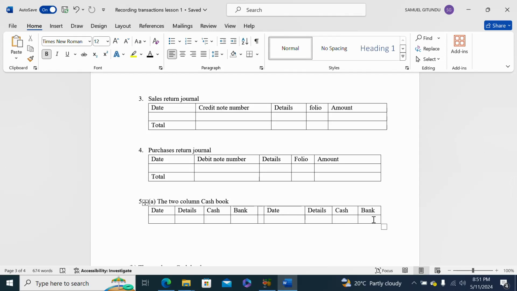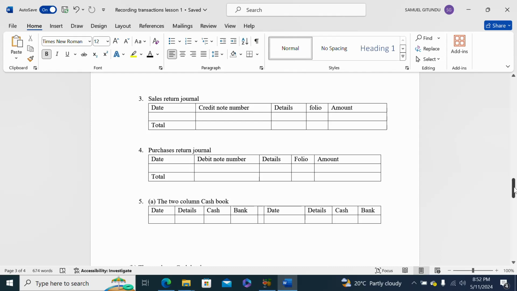If the business pays for expenses or for anything related to the business, you indicate the date of that payment, the details, and then the amount. If the business pays through the bank account or through a check, you also indicate the date, details, and the amount here on the bank. So that is the format of the two column cash book.